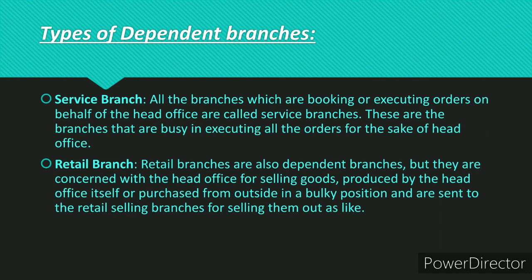Types of dependent branches. First, service branch. All the branches which are booking or executing orders on behalf of the head office are called service branches. These are the branches that are busy in executing all the orders for the sake of head office. Second, retail branch. Retail branches are also dependent branches, but they are concerned with the head office for selling goods produced by the head office itself or purchased from outside in bulk, and are sent to the retail selling branches for selling them out.